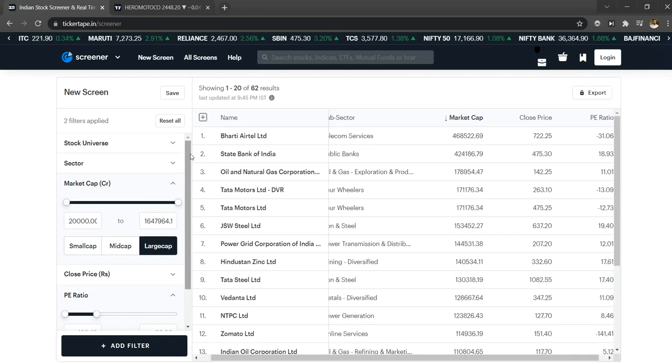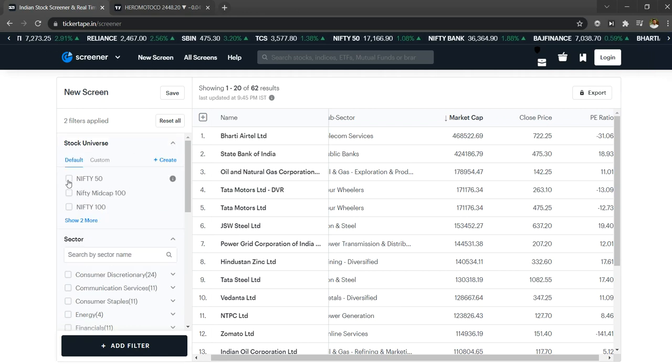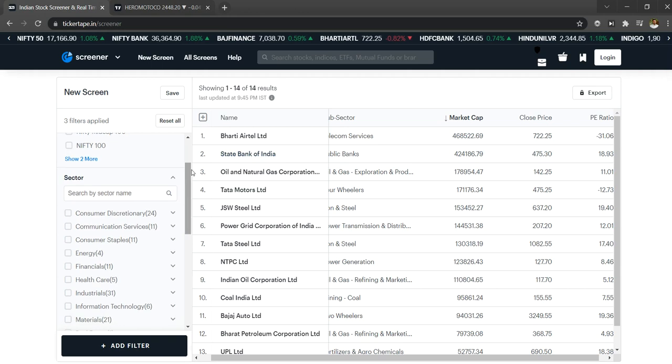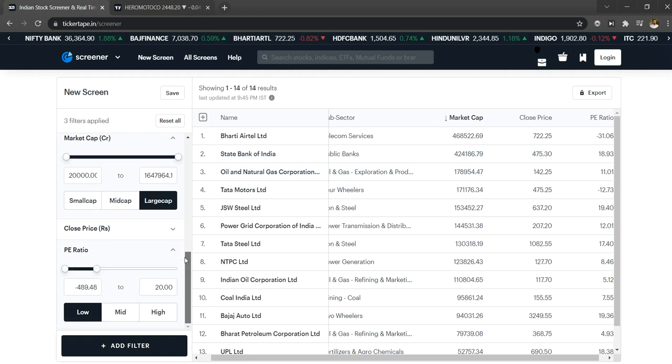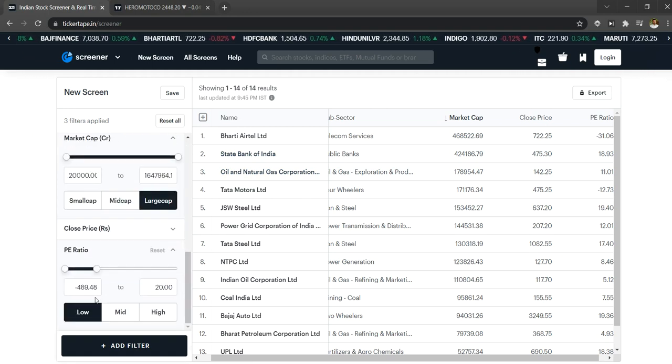And one more thing: to be safer, I'm going to filter only on the Nifty 50 stocks. The reason is that in the worst case, there are many stocks with a low PE ratio, and if you invest, the capital can get wiped off. So I'm going to do it only for the Nifty 50. If you want a specific sectoral selection, you can do it here. So now I'm filtering Nifty 50 with large cap and low PE ratio, and it gives me this list of stocks.